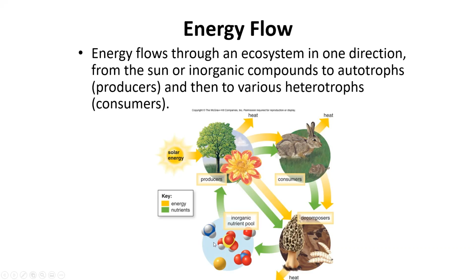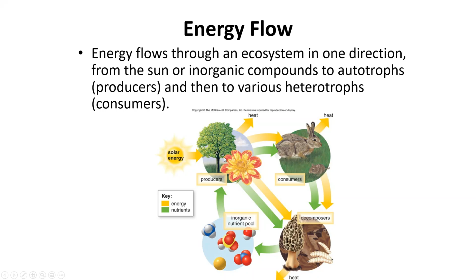Now, energy flows or moves through an ecosystem, but it only moves in one direction, meaning that energy has to go from the sun to a producer to some kind of consumer. Looking at our diagram here, you see that there are various consumers or heterotrophs that will consume the producer.